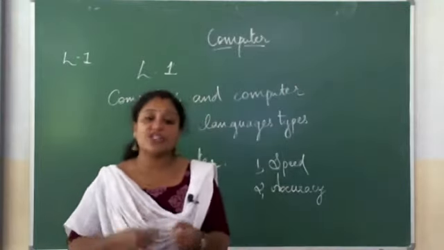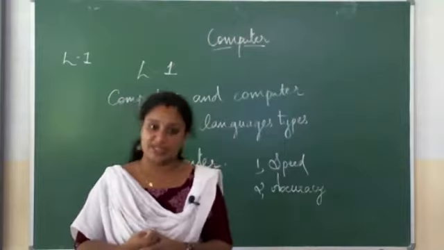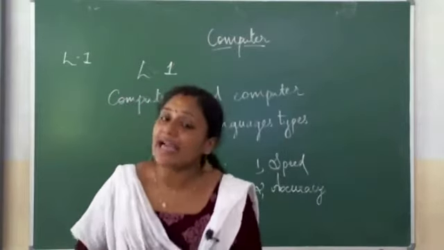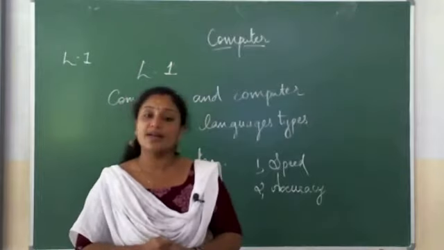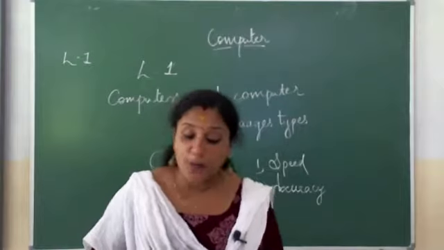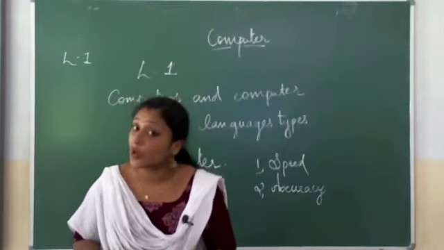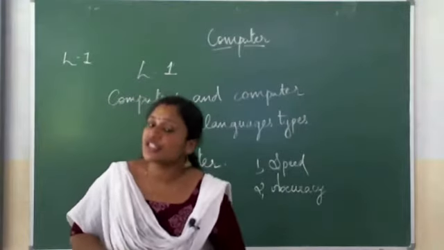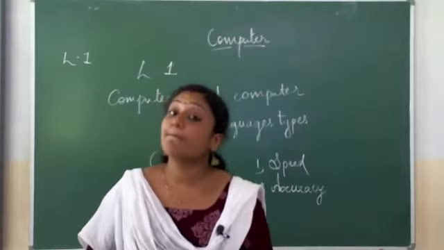If you are giving instructions to the computer, a computer can perform the actions according to the instructions given by the user. Okay, now what is the second point? It can carry out operations as per given set of instructions called programs. A set of instructions given to a computer is called a program.